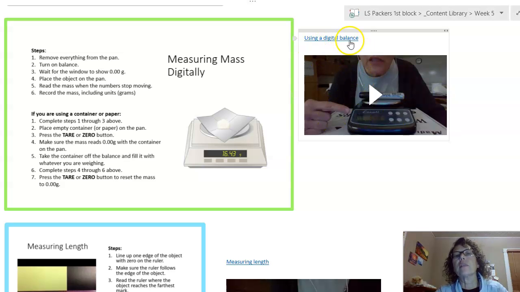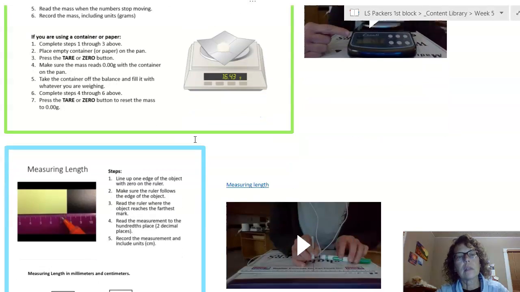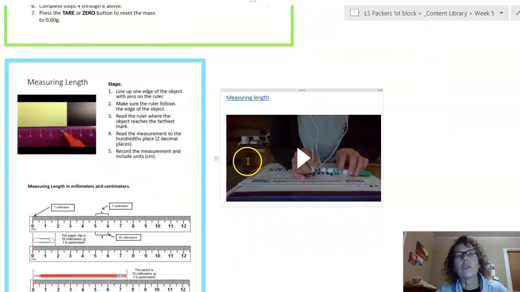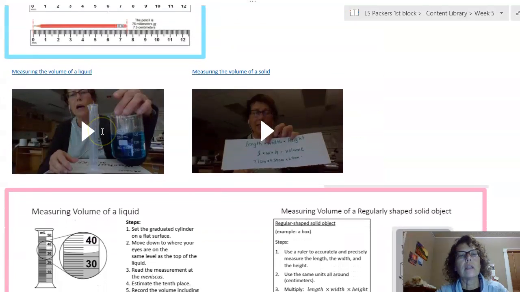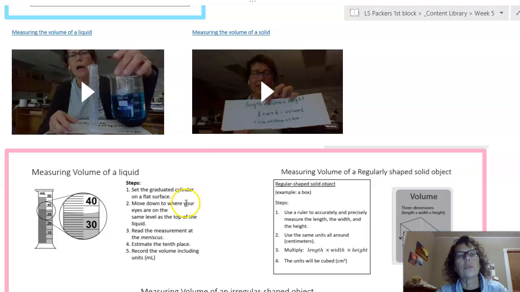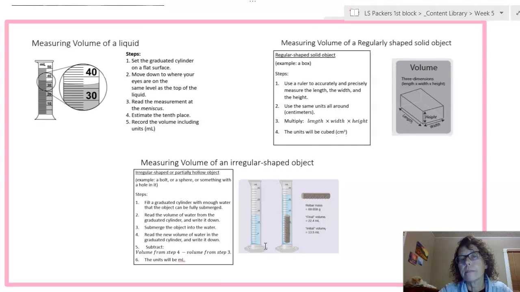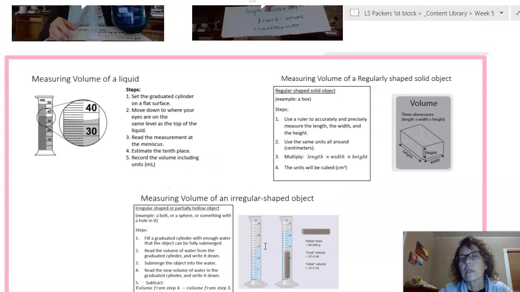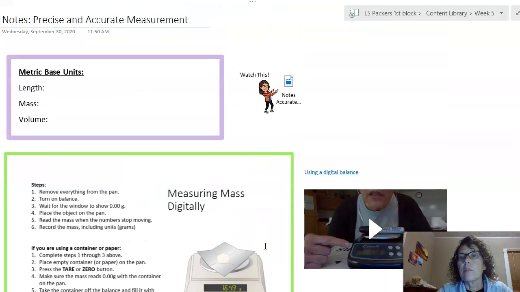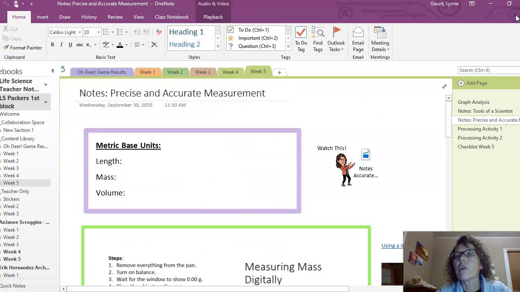All right, let me make this a little bit bigger. Here's a video about using a digital balance, so that goes with what's in the green box. And then here's one on measuring length, which goes with the blue box. And there are 2 videos for measuring the volume, because one is for measuring the volume of a liquid and the other is for measuring the volume of a solid, which can be 2 different methods. All right, let me head back over to the rest of our pages.